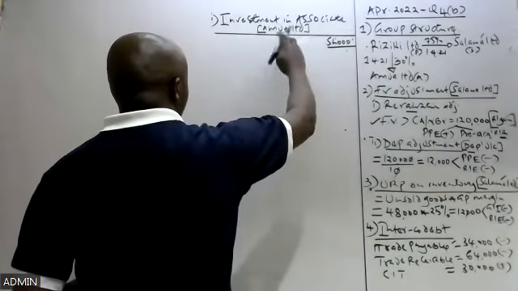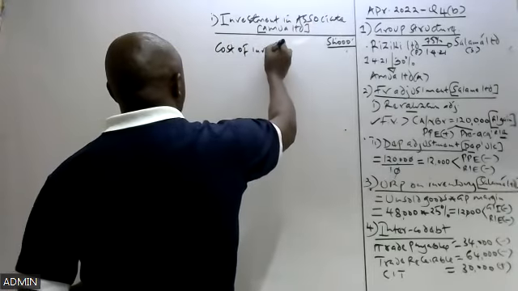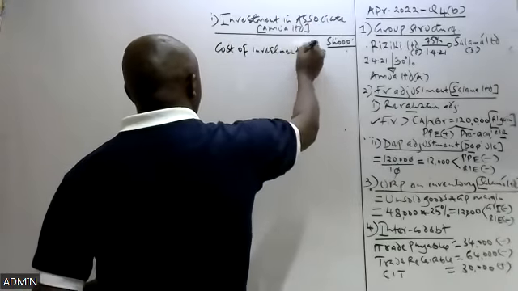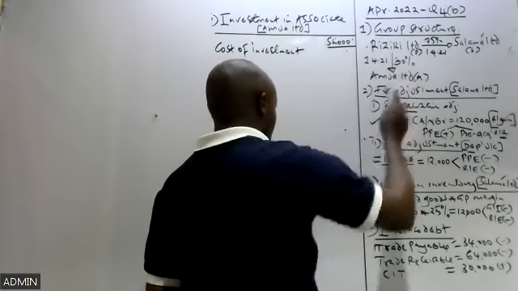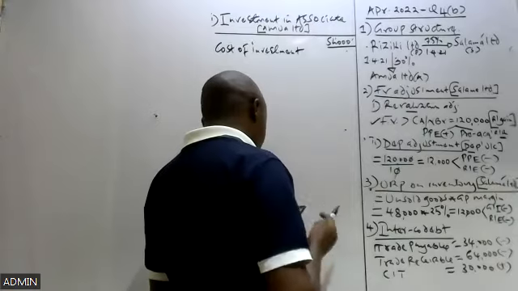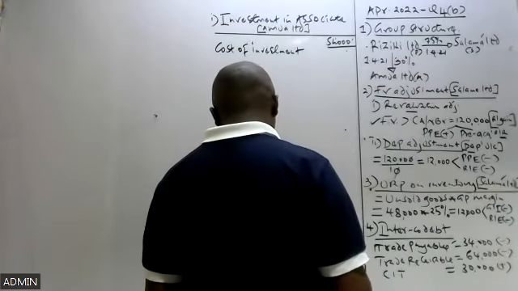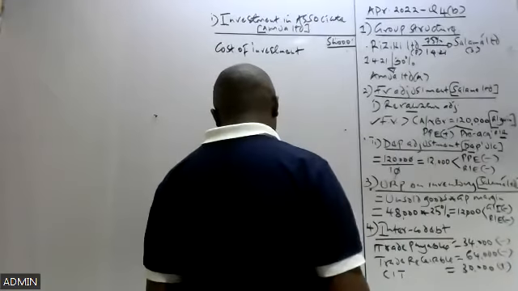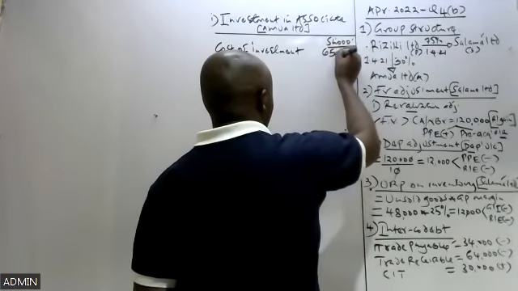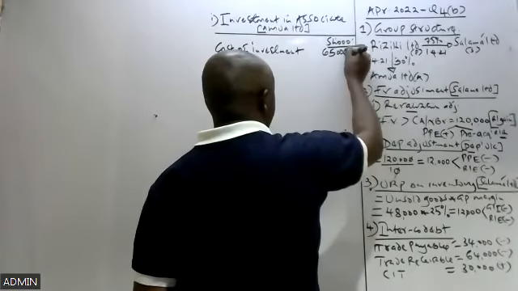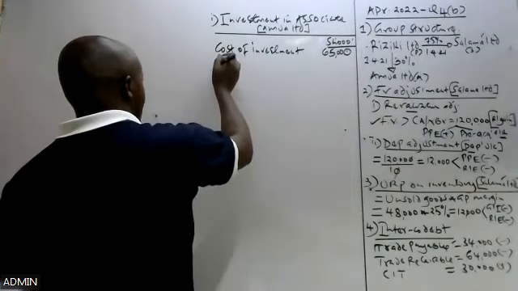So to compute the investment in associate, we said we take the cost of investment. The cost of investment is what the parent company paid in acquiring shares of Amua. We have that in note number 4, whereby we are told that on 1st April 2021, Miziki Limited acquired 30% equity interest in Amua for shilling 65 million. So the amount paid by the parent company in acquiring shares of Amua is 65 million.